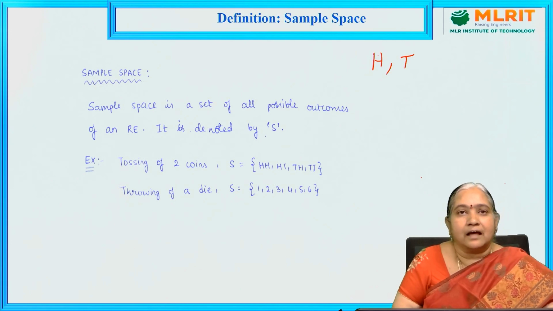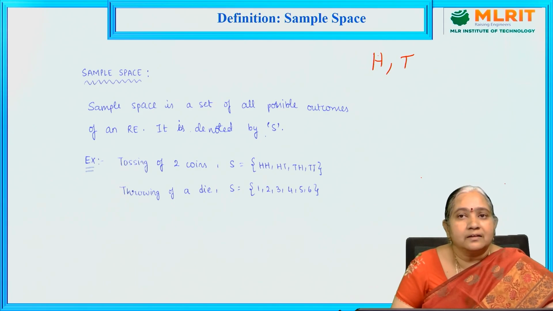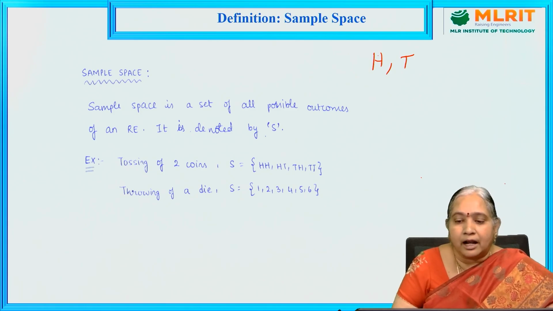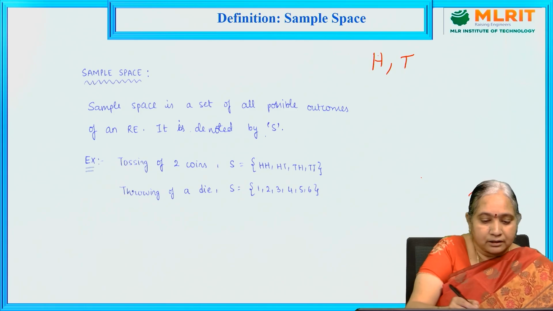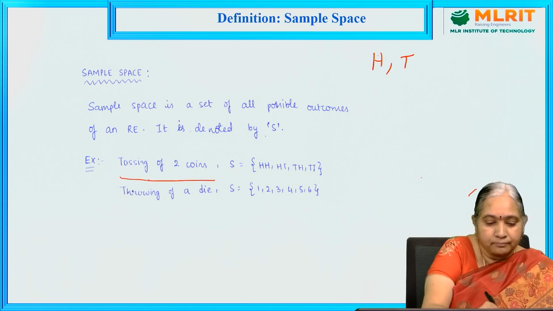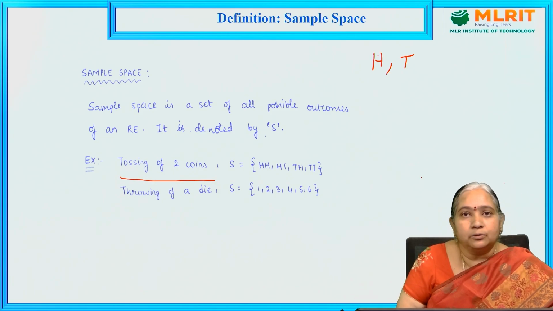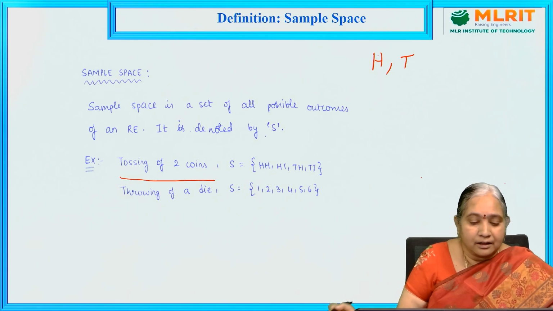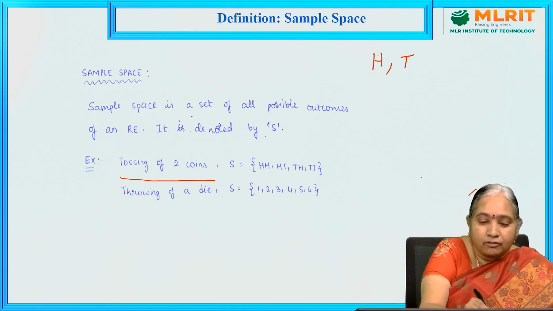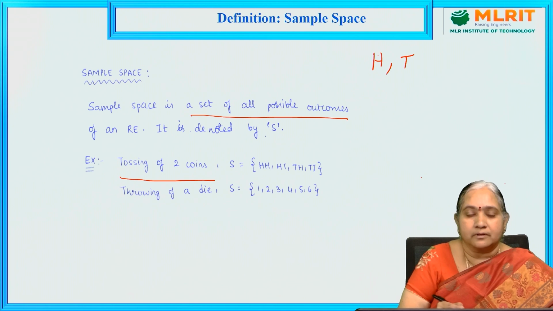So what is the sample space? Sample space is the set of all possible outcomes of a random experiment. Here the random experiment is tossing two coins. Then the sample space is the set of all possible outcomes.